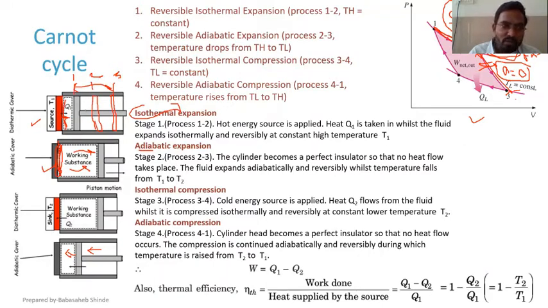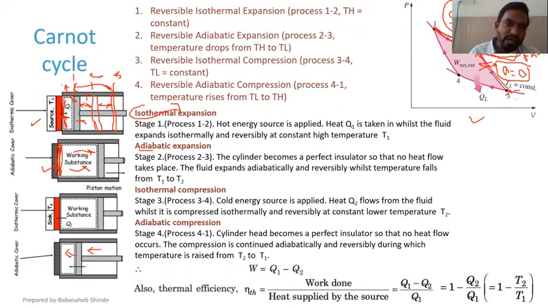Okay, so from 1 to 2, the piston is expected to move extremely slowly, whereas for 2 to 3, the piston is expected to move extremely fast. Because during 1 to 2 temperature should remain constant, and we know that when expansion is there, temperature is going to drop, and in that case there should be interaction between the system and the surroundings to maintain that constant temperature.